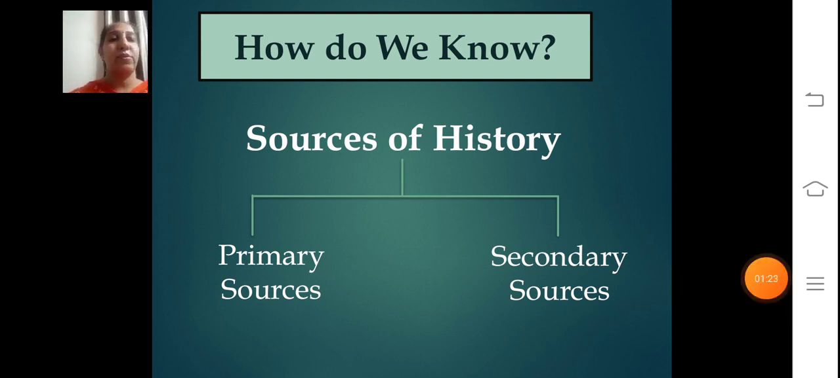Now let's go through some examples of the primary sources. Examples of primary sources are archaeological sites, monuments, inscriptions, artifacts, even the archives. These all are primary sources, whereas secondary sources include textbooks, newspapers, old maps, old magazines. All these are included in that.